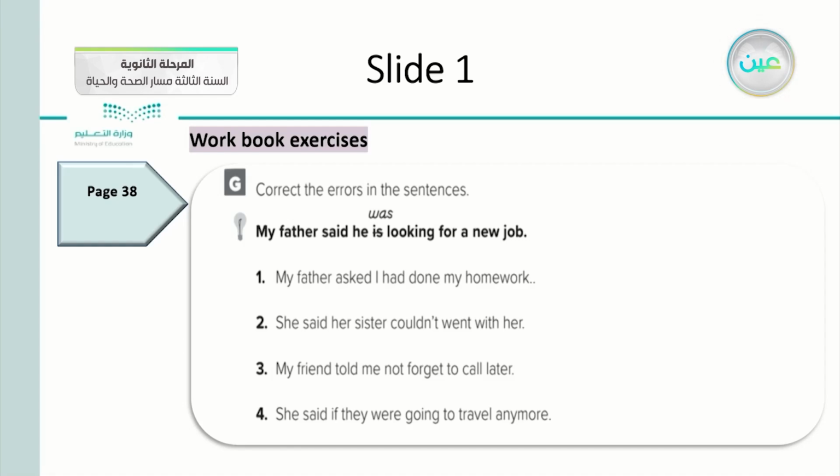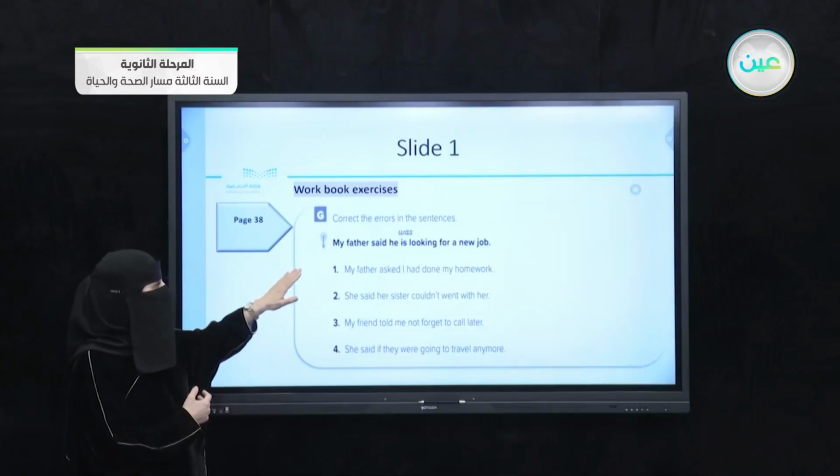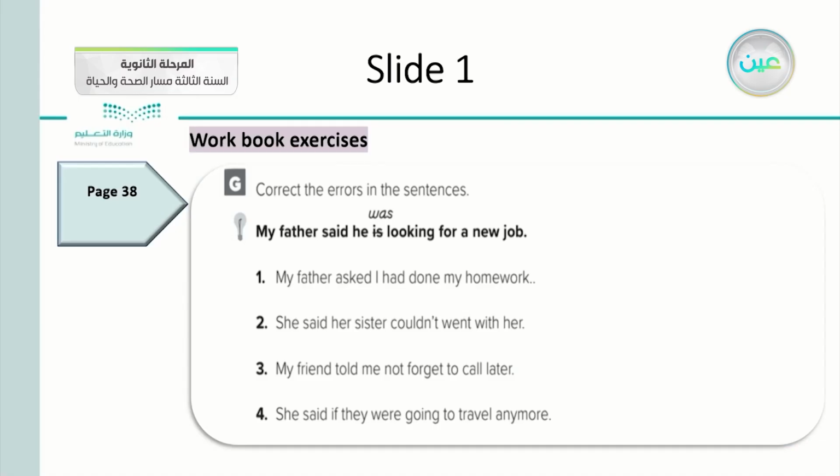If we want to make reported speech, we should look at the tense. According to this sentence, we find said for his father in the past tense, and if we want to apply reported speech, we should move one step back to the previous tense. So we can write it like that. My father asked if I had done my homework.